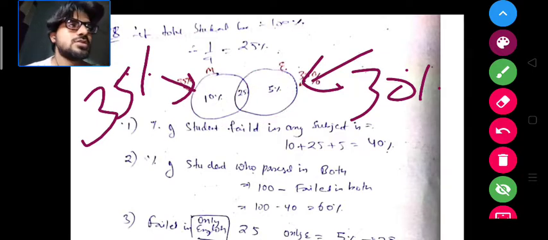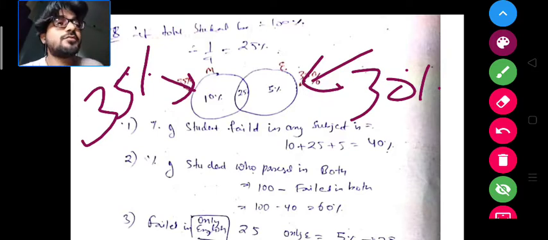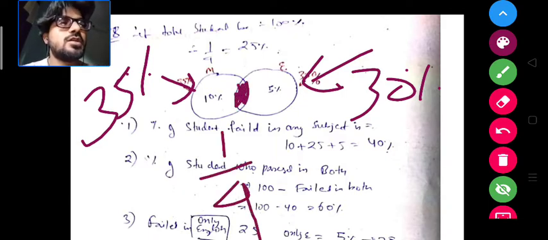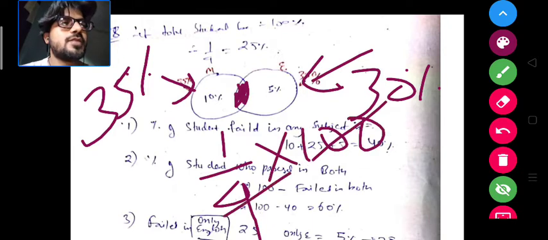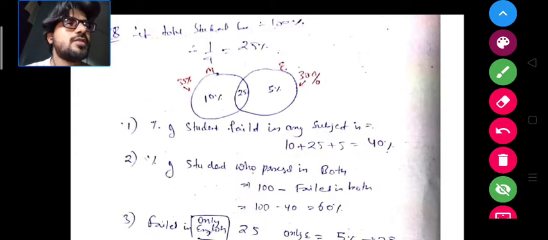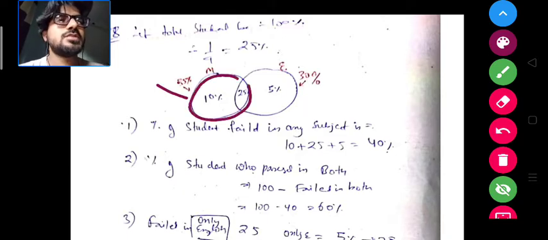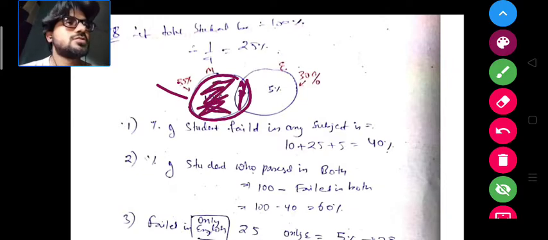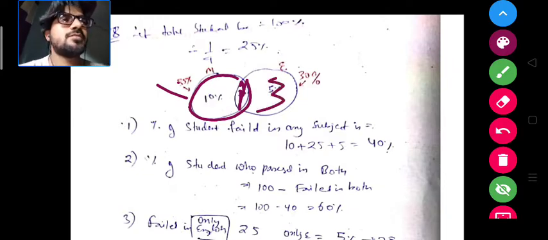Out of these two full circles, it is given that 1 by 4th failed in both, means this shaded part, that is 1 by 4th of the 100, that is 25%. So 25% failed in both. So what is the 25%? So 35 minus this 25, this part becomes 10%. So this is 10% and this becomes 5%.